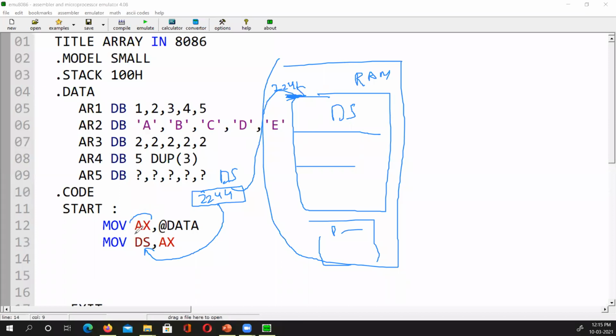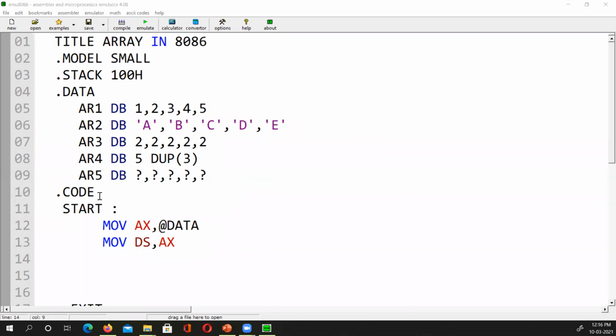For that, we need a general purpose register like the accumulator, which is the first register that accesses the memory. So we first put the address of the data segment into AX and then put AX into DS. So basically we are initializing the data segment register, so that we understand where my data is residing.